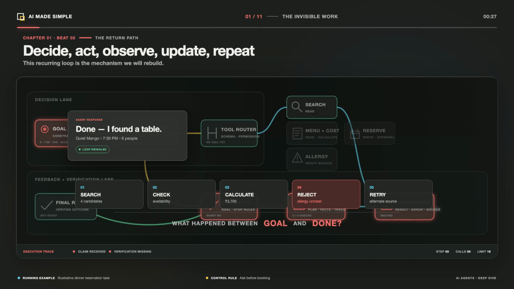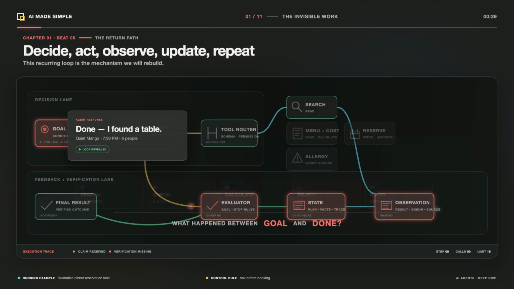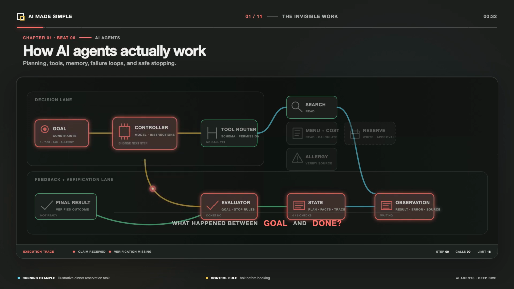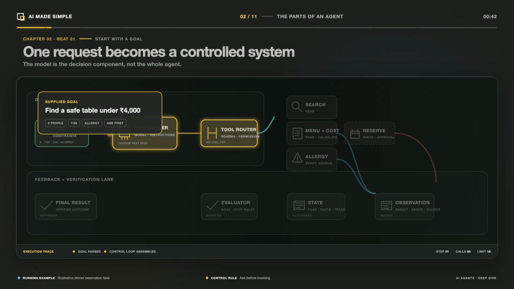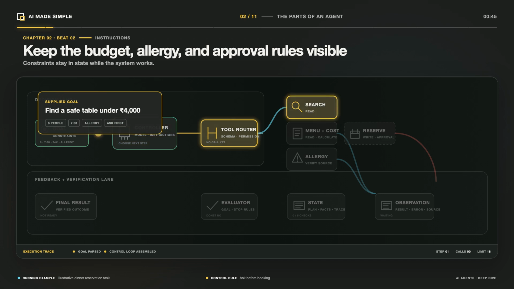What makes this behavior possible is not magic. It is a loop. An AI agent is not a digital person. It is a software system built around a language model. The model helps choose what should happen next. Instructions define the task, constraints, and boundaries.